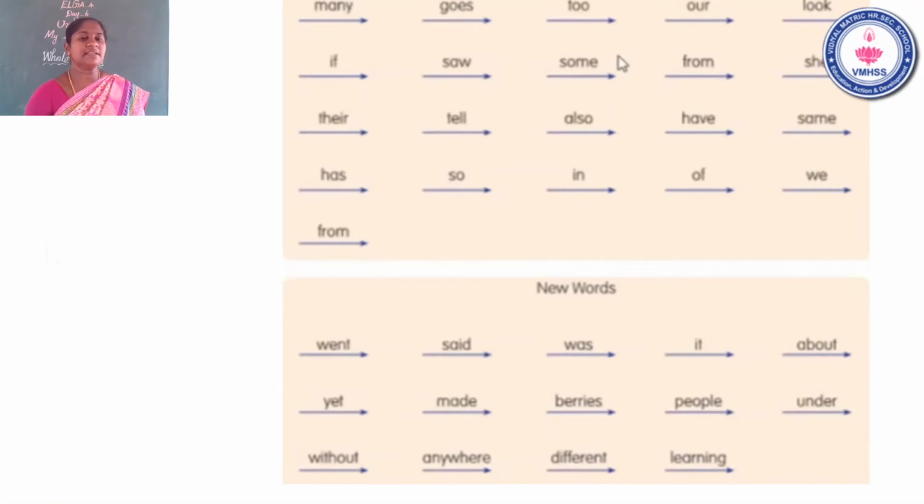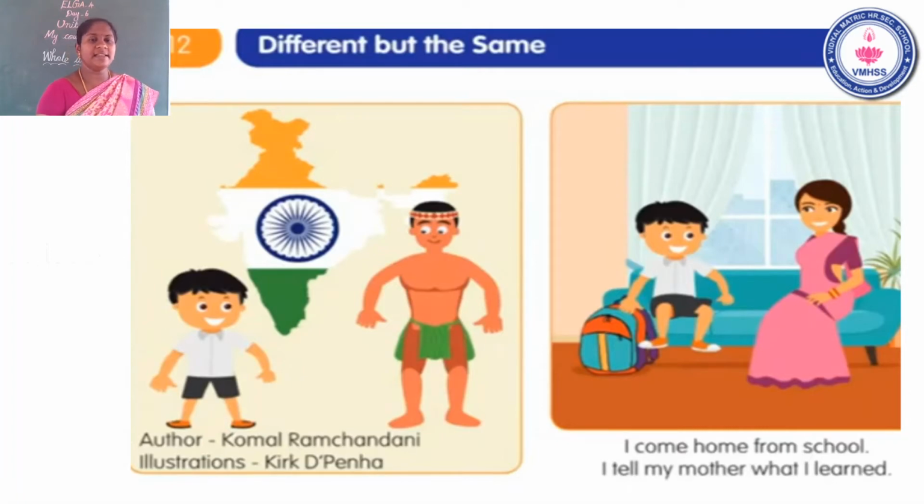Children, next let us learn reading and listening comprehension. In the previous class, we already learned about Different but the Same. Once again, I repeat the story. Author Komal Ramchandani, illustration Kukri Penha. Now I will read the sentences. I come home from school. I tell my mother what I learned.